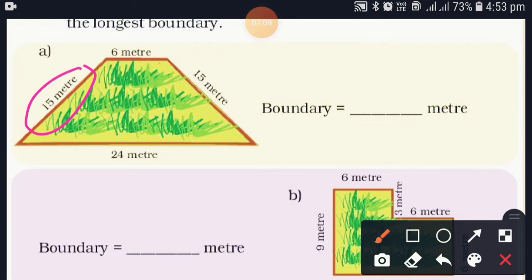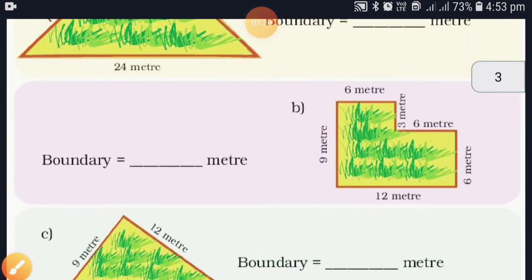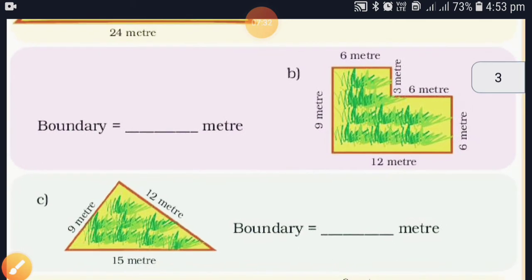Now here 15 meter is given. I told you previously also, now you have to count very fast. So 15 plus 15 will be 30, and 6 plus 24 is also 30. So 30 plus 30 will be 60 meter. This type of calculation you have to do to find the boundary of any shape.